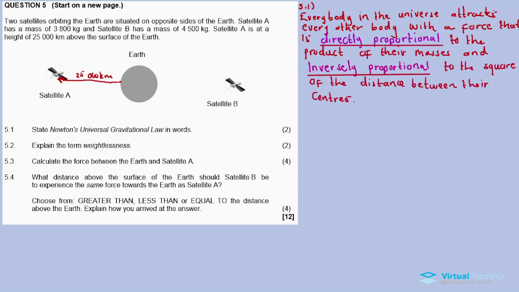But anyway, 5.1 state the law. Every body in the universe attracts every other body with a force that is directly proportional to the product of their masses and inversely proportional to the square of the distance between their centers. This law is very important, especially nangabe sekuzoza la uzoyenza ama calculations khona. Okay, I'll point out something nana sekenza lama calculations, but for now let us continue.